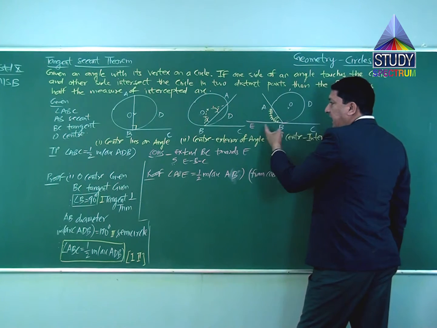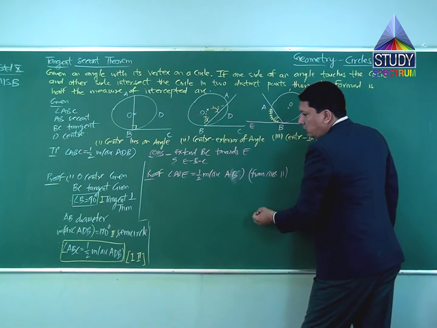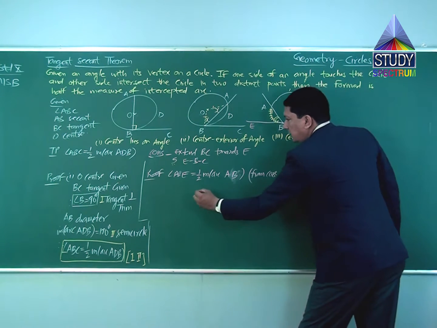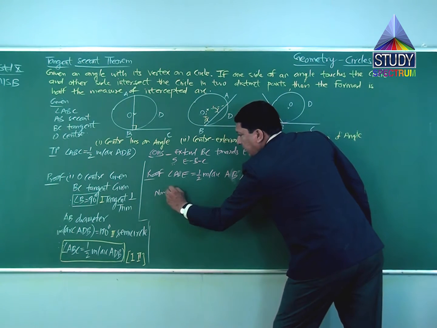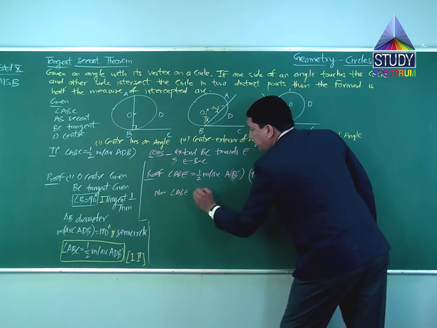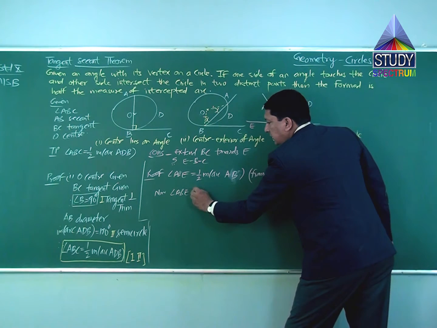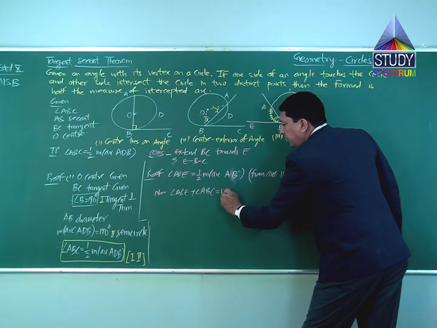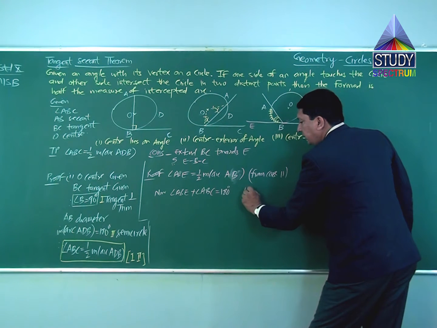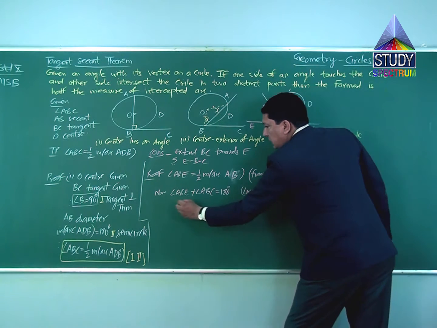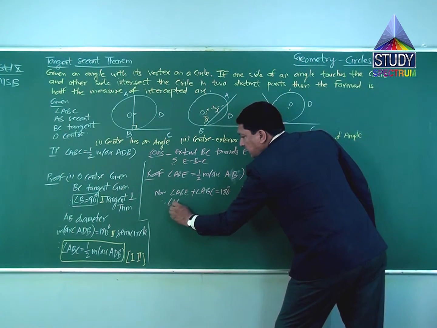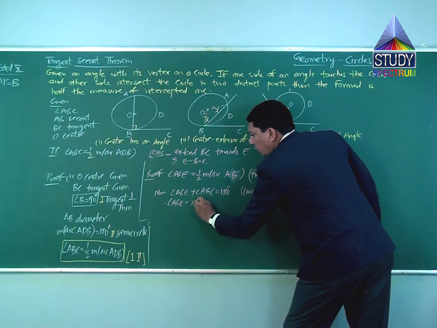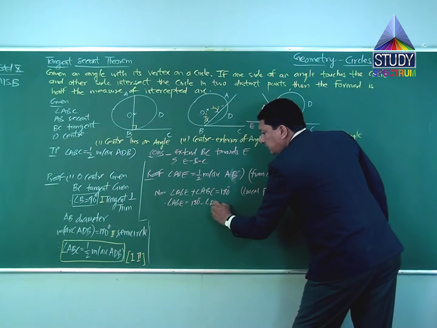Now if you look at angle ABE, this is one of your equations. Angle ABE plus angle ABC will give you 180 degrees. Why? Because it forms a linear pair. Therefore, angle ABE is equal to 180 degrees minus angle ABC.